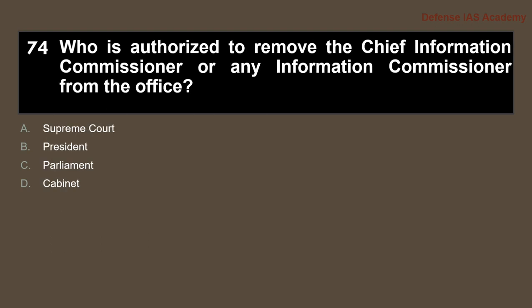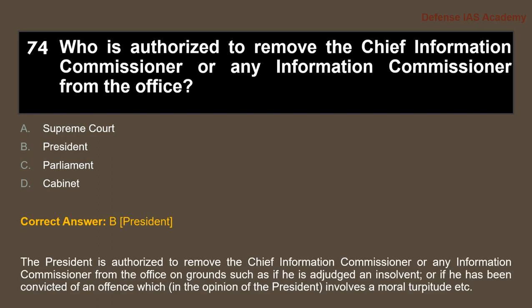Next is, who is authorized to remove the Chief Information Commissioner or any Information Commissioner from the office? Answer is option B, President. The President is authorized to remove the Chief Information Commissioner or any Information Commissioner from office on grounds such as if he is adjudged an insolvent, or if he has been convicted of an offence which in the opinion of the President involves moral turpitude, etc.